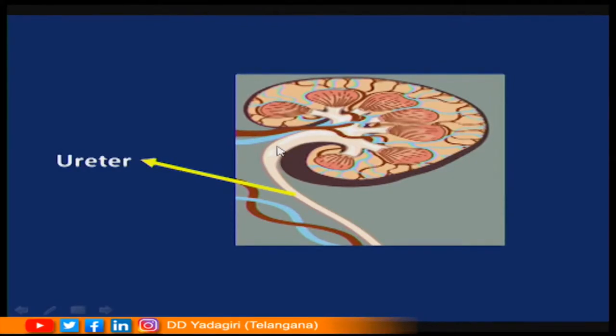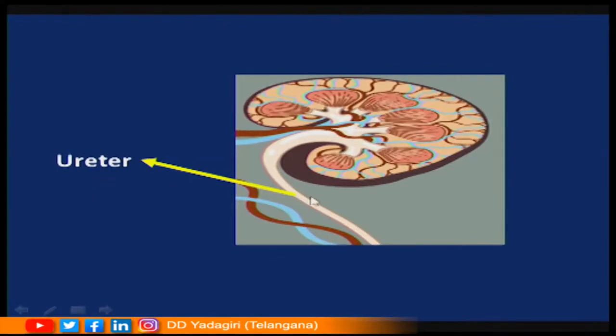This is the ureter which comes out through the hilus. It is a long, slender, straight, narrow, distensible muscular tubular structure, whitish in color, around 25 to 30 centimeters in length. It runs posteriorly or downwardly and is connected to the urinary bladder. This tubular structure is called the ureter.